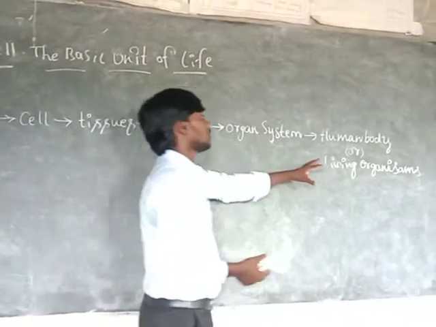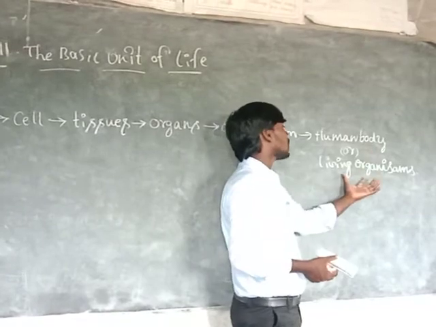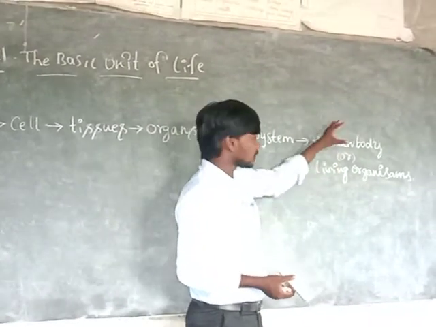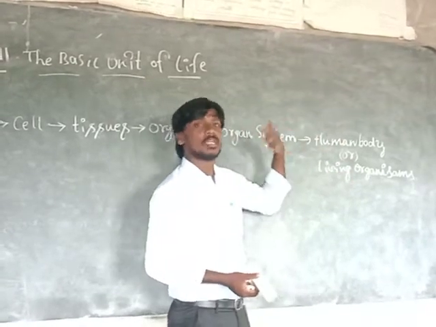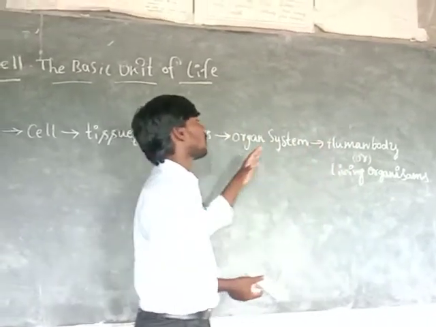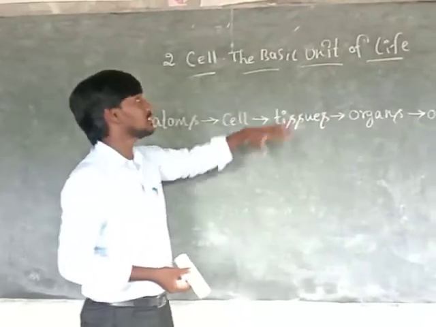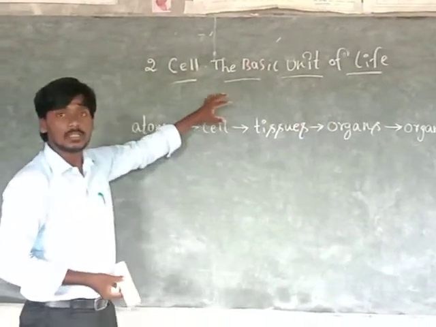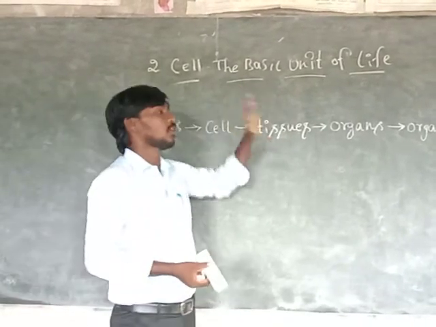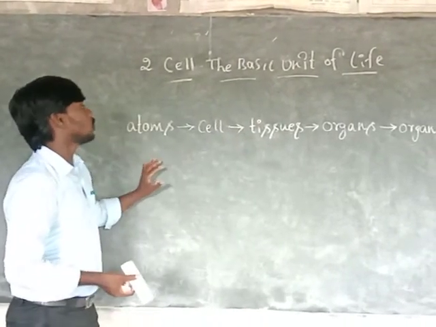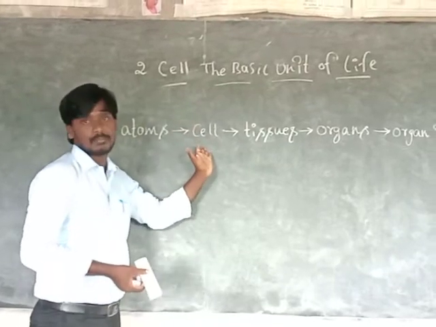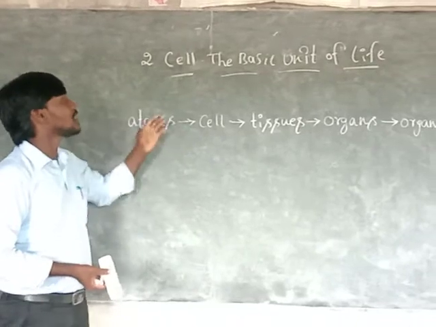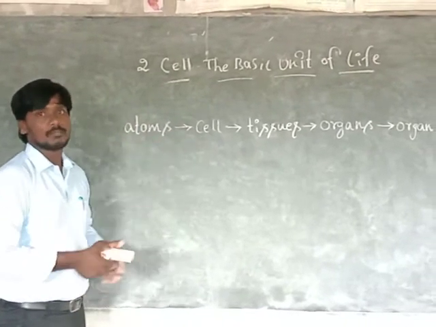What is the difference between human body and living organisms? It is not only for human beings; living organisms also means plants, animals, everyone. So that is the formation of a living organism, and that is the meaning of the cell, the basic unit of life. Now we discuss the main thing of the cell. What is a cell? A number of atoms form a cell. That is the main important point.